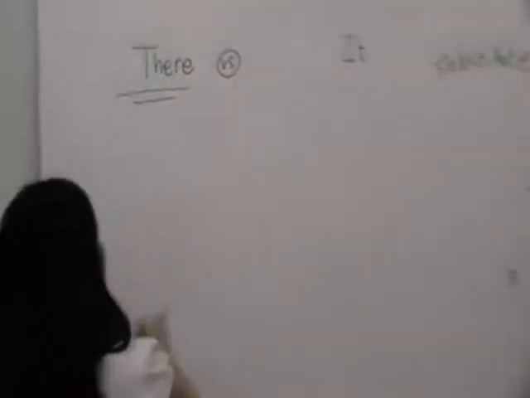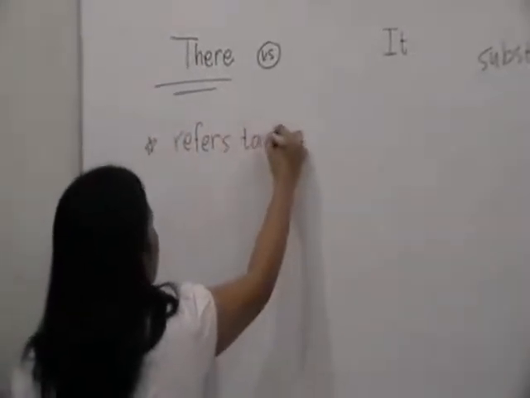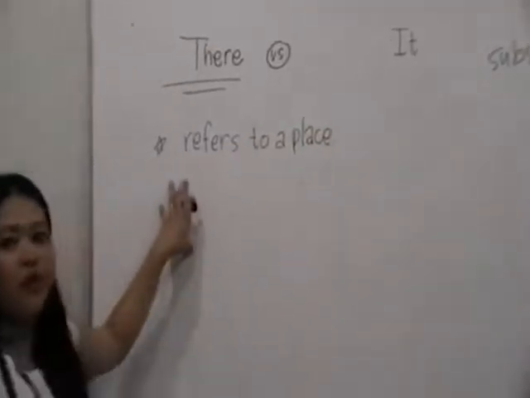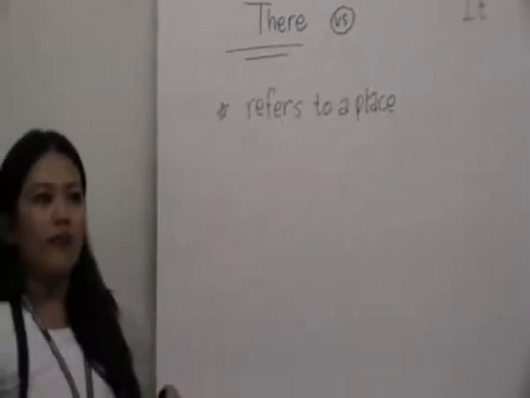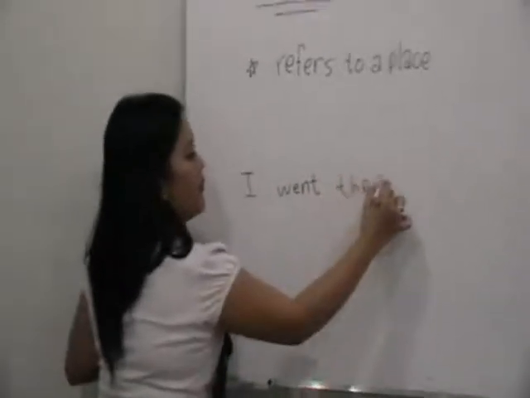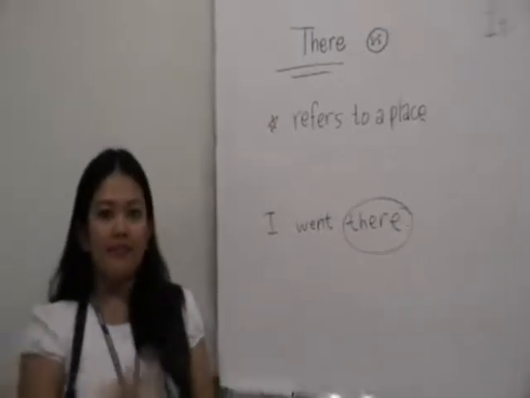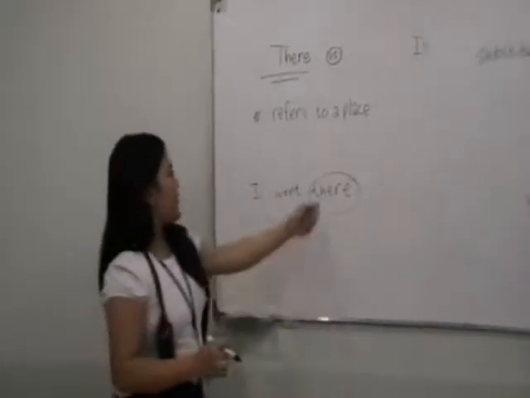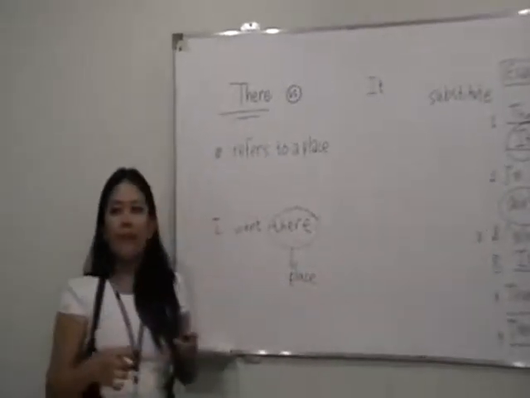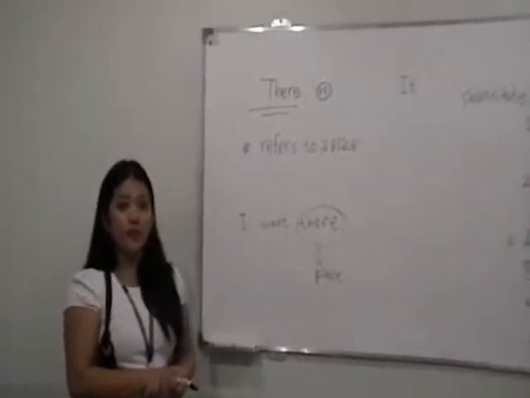There can also mean a place. It can also refer to a place. Okay, so there also refers to a place, like, for example, I went there. So there here is the same there, but I will explain later why it's different. There here, it talks about a place. So I'm not talking about something that exists. I'm not talking about something for the first time.